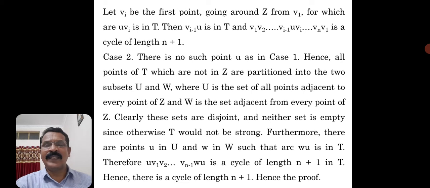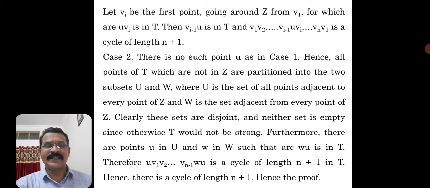Okay, so the other case, case 2: there is no such point U as in case 1. Hence, all points of T which are not in Z are partitioned into two subsets, say U and W, where U is the set of all points adjacent to every point of Z and W is the set of points adjacent from every point of Z.